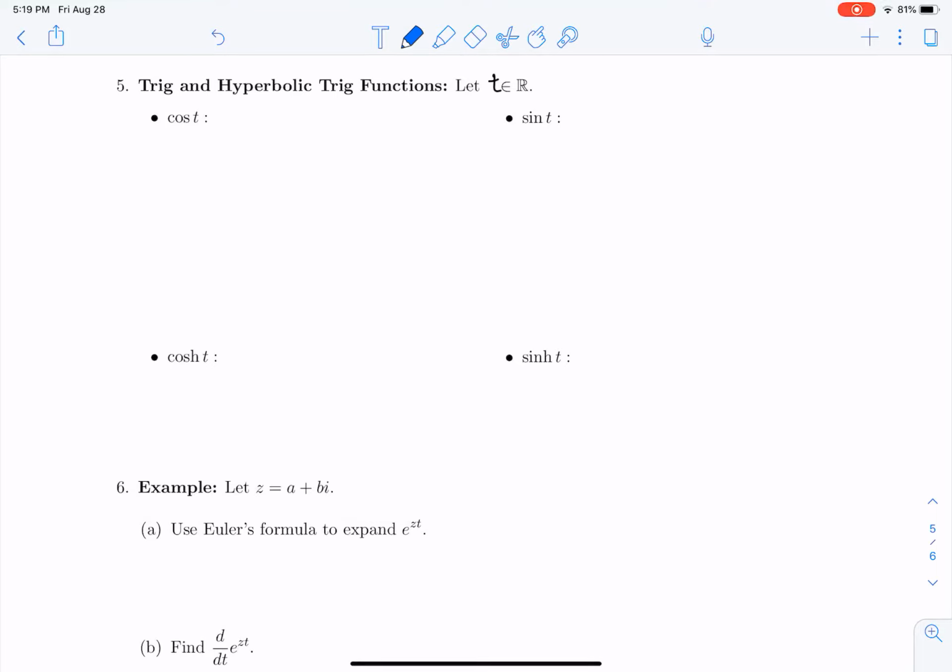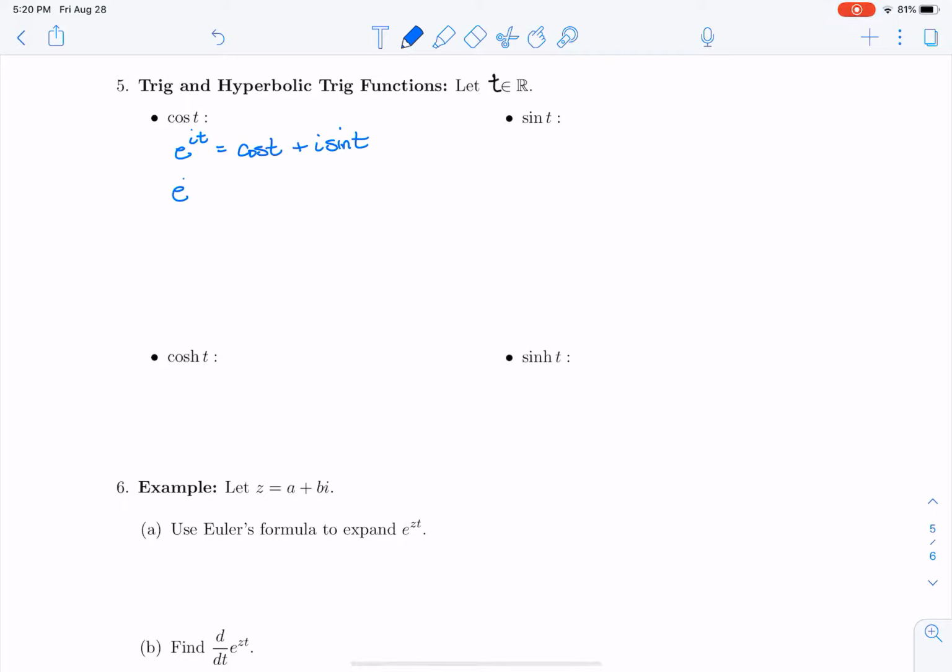Previously, we saw the relationship between the polar form of a complex number and trigonometric functions. So that will give us a way to rewrite our well-known trigonometric functions. For example, we saw that e to the it was equal to cosine t plus i sine t.